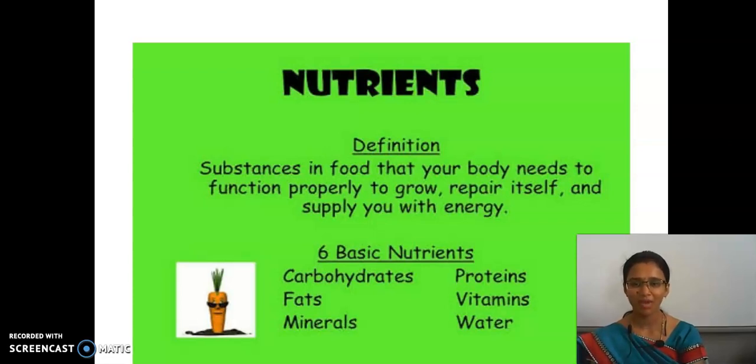Next, what is meant by nutrients? It is nothing but a substance in the food that our body needs to function properly. Nutrients are the components which are present in the food. Totally there are 6 basic nutrients. They are carbohydrates, proteins, fat, vitamins, minerals, and mainly water. Clear?